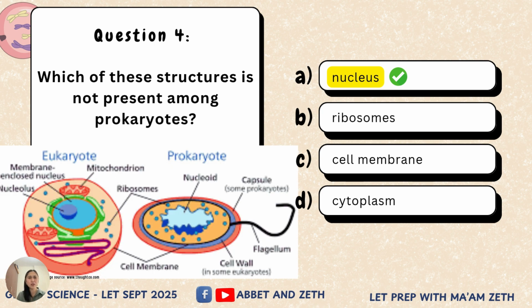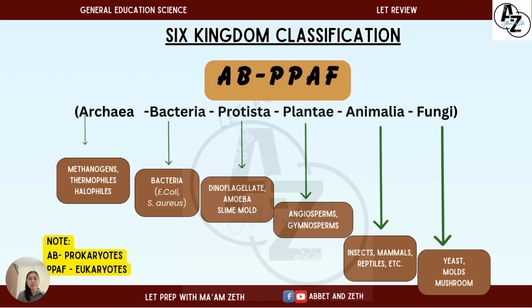Okay, but how do we know? This one is a simple comparison of a eukaryote and a prokaryote. As you can see, the prokaryotes have fewer and simpler structures than those of the eukaryotes. And prokaryotes don't have nucleus, right? Aside from this, they also lack membrane-bound organelles like mitochondria. Wala rin silang mitochondria, wala silang chloroplast. Okay? Pero paano natin malalaman if an organism is a prokaryote or a eukaryote?